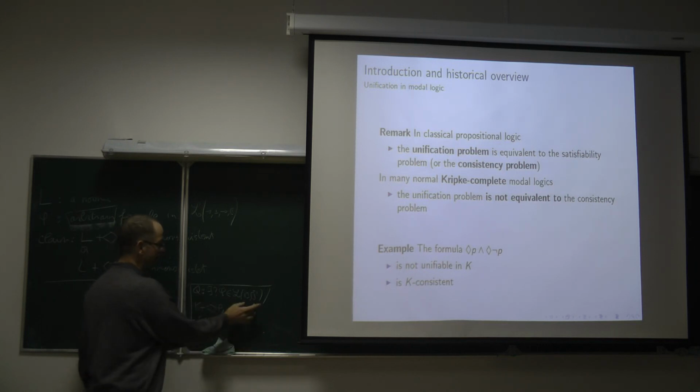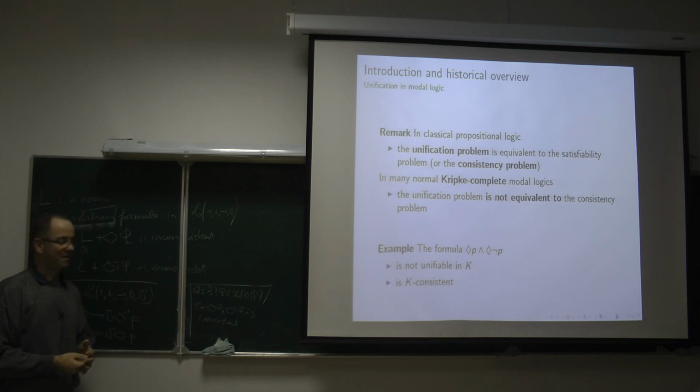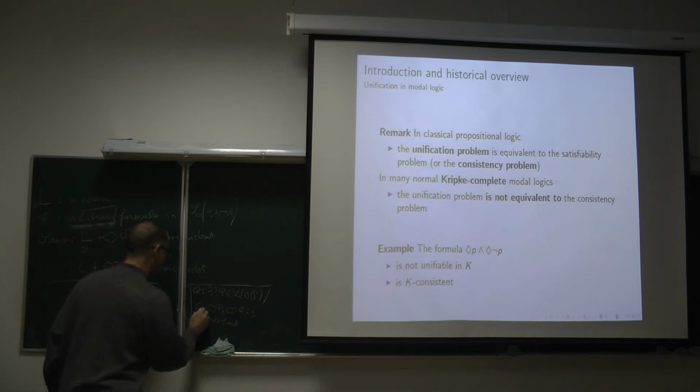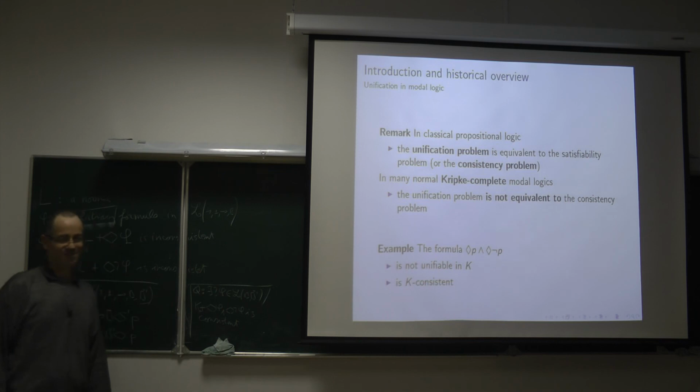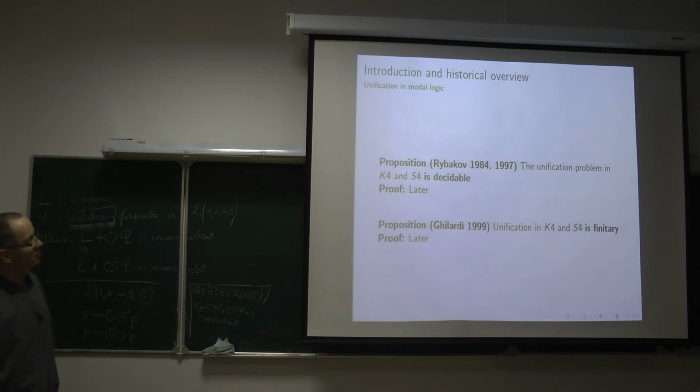But maybe there exists a formula in the extended language which makes this extension consistent. Shouldn't it be Kt? K is unimodal logic, no? Yes, of course. K, the tense version of K. Okay. I have tried myself. I cannot say any good suggestion.